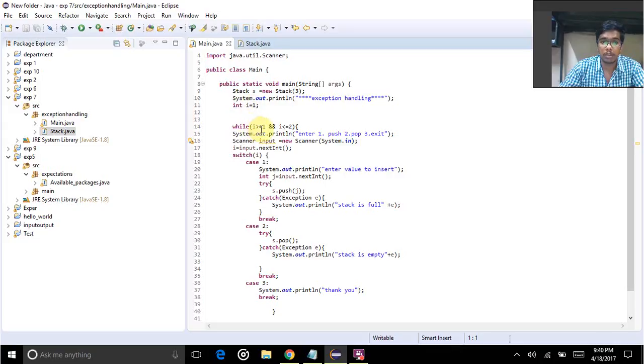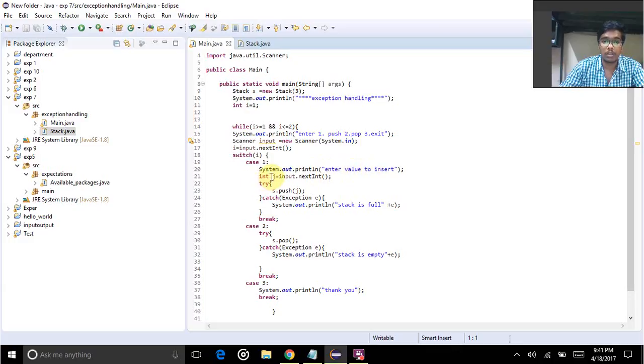I'm creating a switch case for the menu-driven function. While i is greater than 1, enter 1 as push, 2 as pop, and 3 as exit. I'm creating a scanner input, saying the scanner input is equal to new Scanner. i is equal to input.nextInt, which will go to the next case.